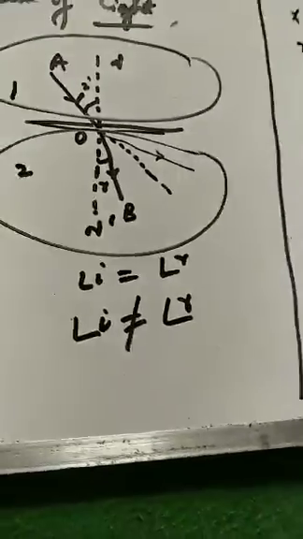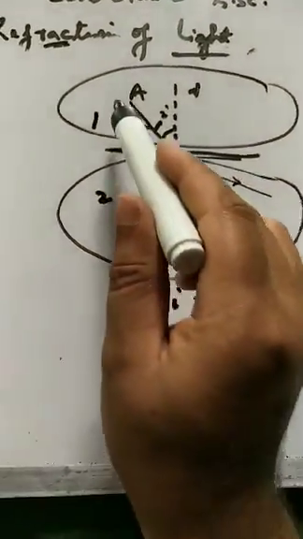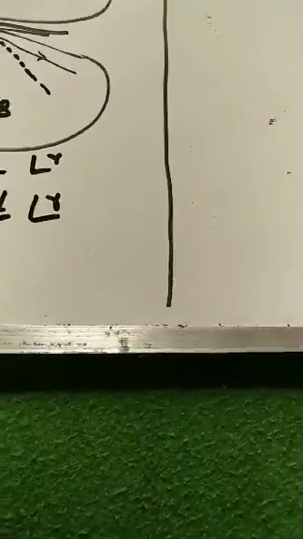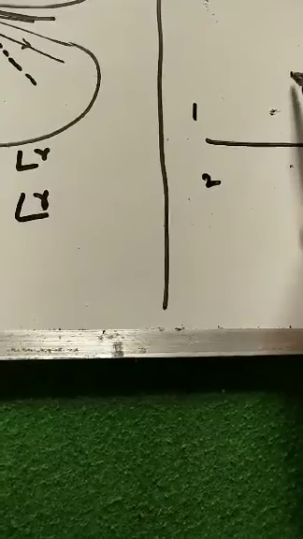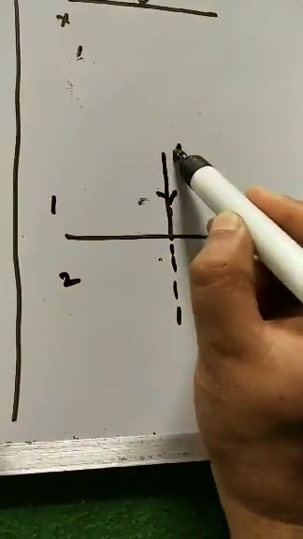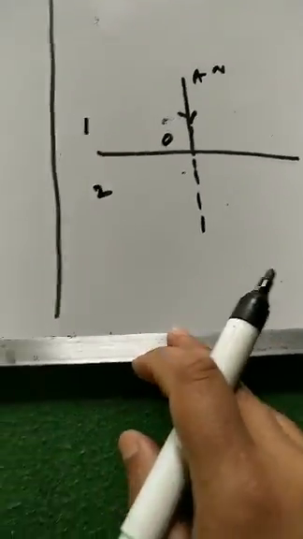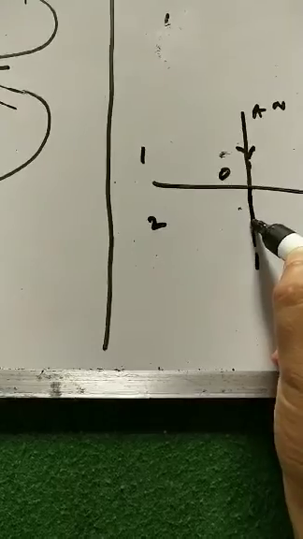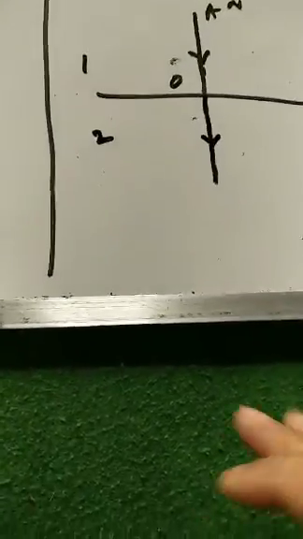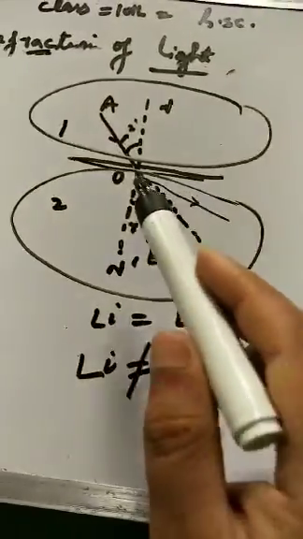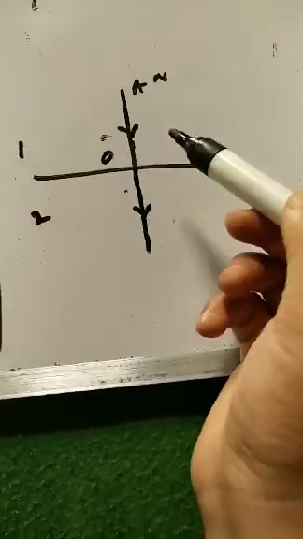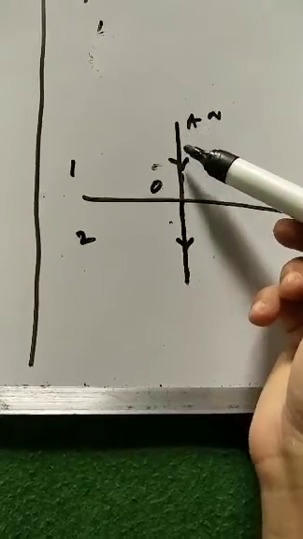Now, if we take the incident ray obliquely, when it is made to fall on the interface obliquely, it bends. But when we take it normally, this is the interface which separates medium 2 and medium 1, and this is the normal. The incident ray is taken along the normal itself. The normal is here, and the incident ray is also here. Then the light goes down, it passes into the medium, and when it enters the medium, it maintains its straight line path. It will not bend here. This means the definition we read, bending of light, is not the complete definition of refraction of light. So it fails here, when the incident ray is made to fall on the interface perpendicularly.